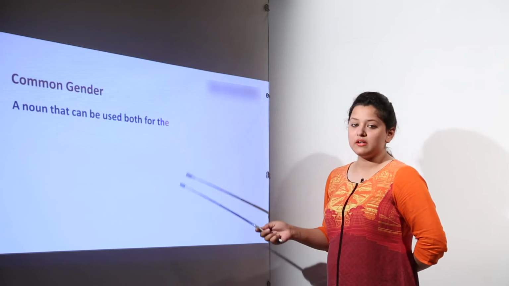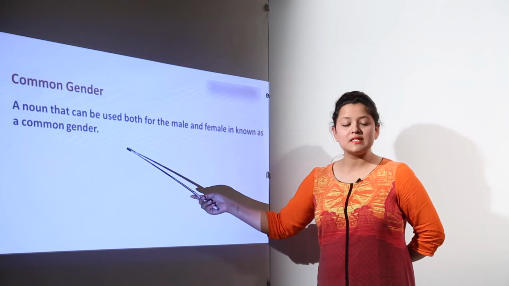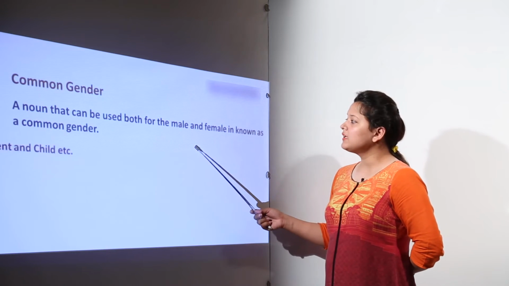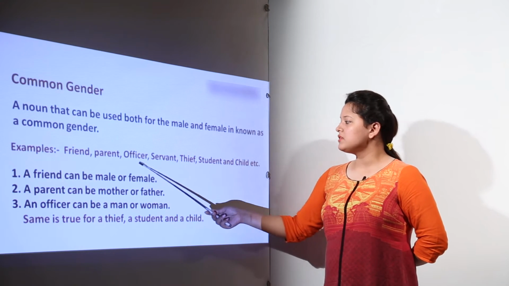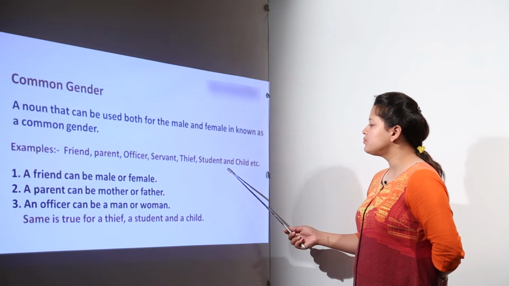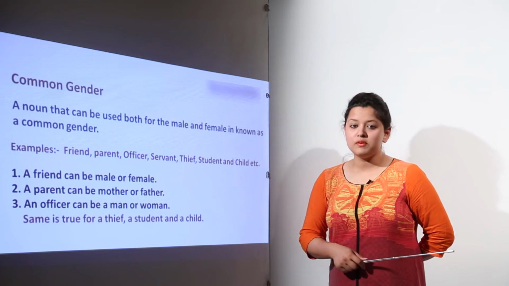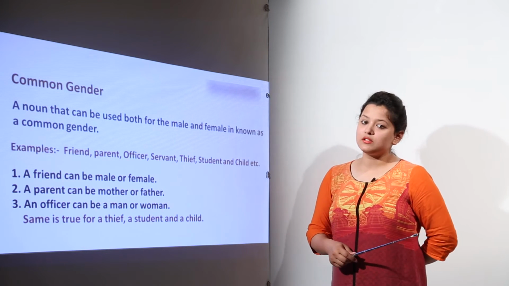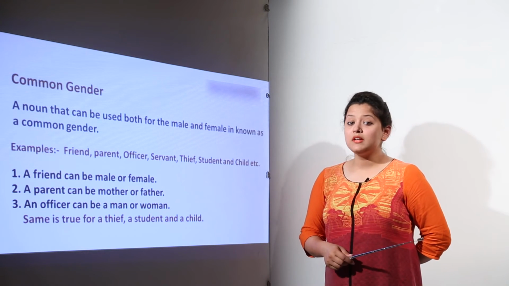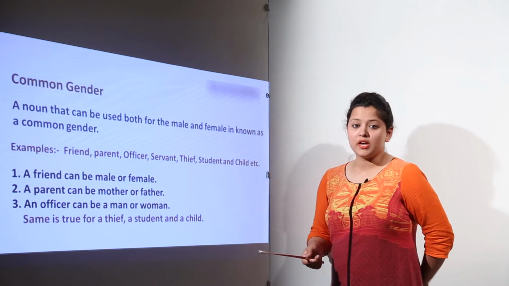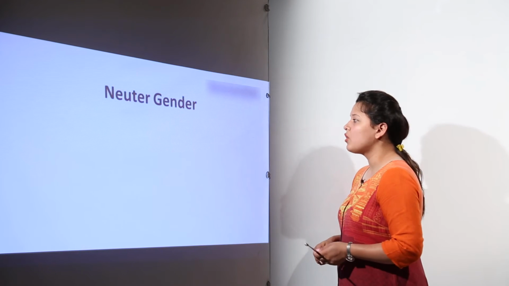We have some common genders. A noun that can be used for both male and female is known as a common gender. So there are some words that can be used for both the male and the female. Examples: friend, parent, officer, servant, thief, student, child, etc. A friend can be a male friend or a female friend. A parent could be your mother or your father. An officer could again be a man or a woman. Similarly, with a thief, a student and a child, you cannot identify if it is a male or a female. So these are the common genders.